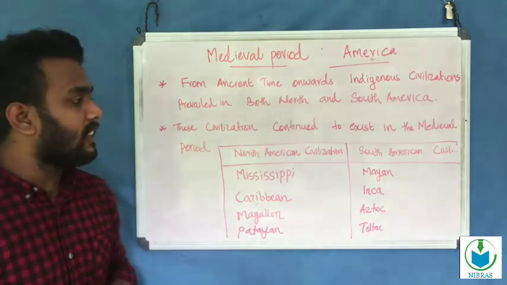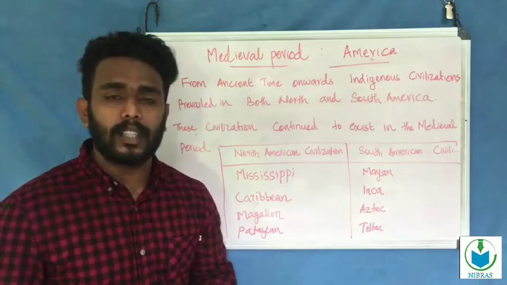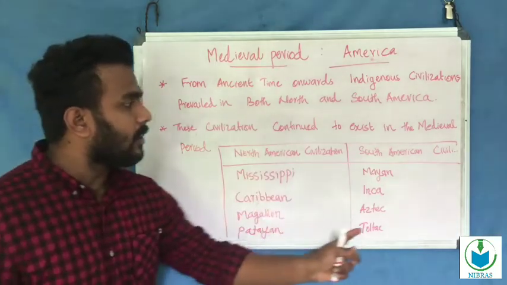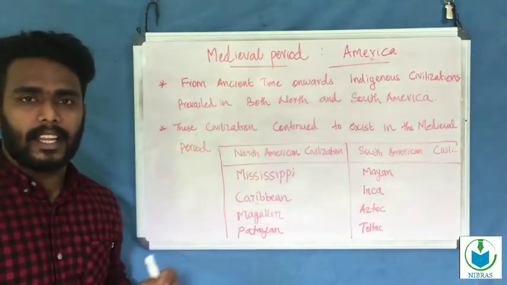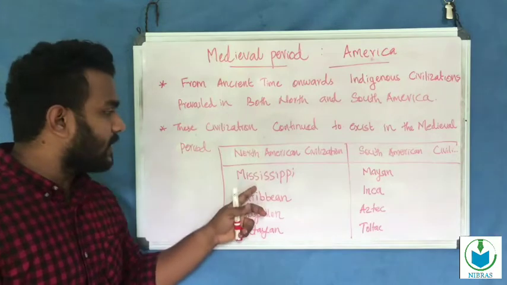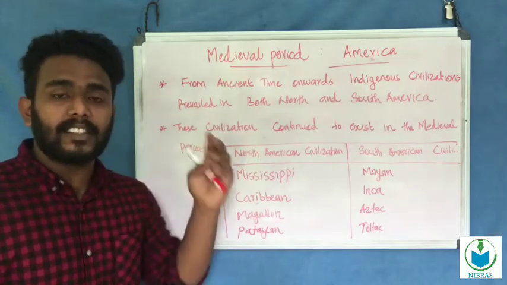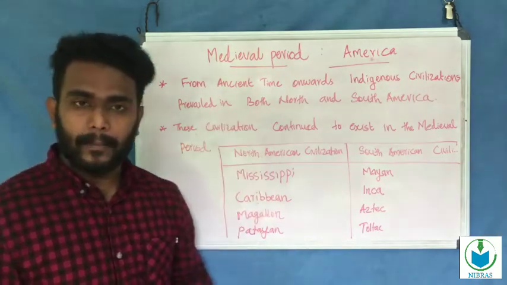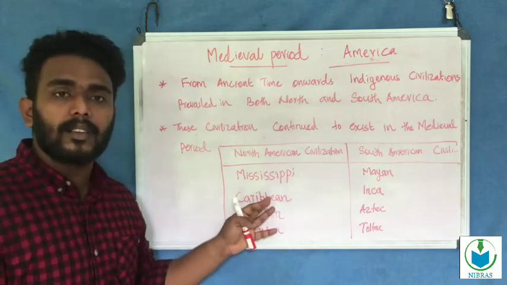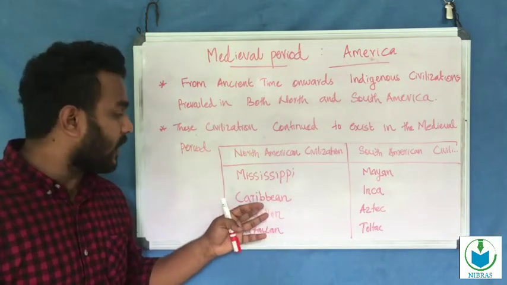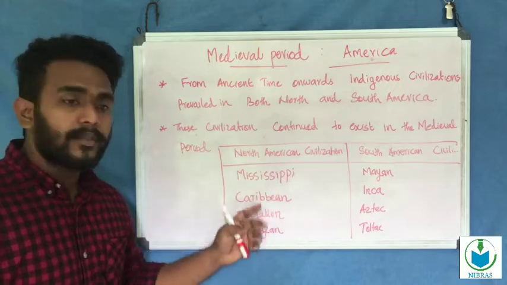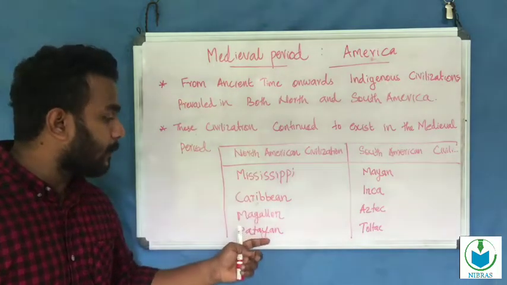What civilizations existed in North America and South America? In North America there were the Tabul, the first civilization Mississippi, the next Caribbean, then Magellan, and after that Patayan.